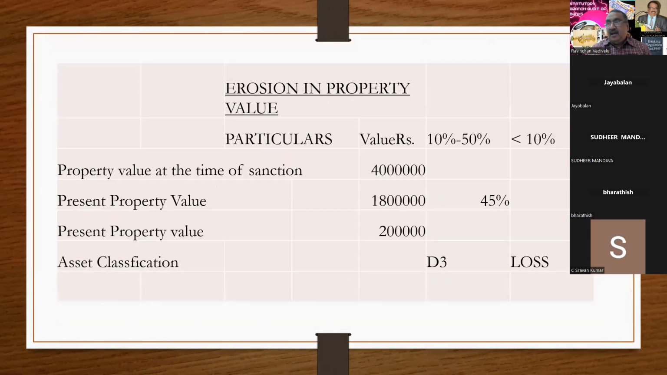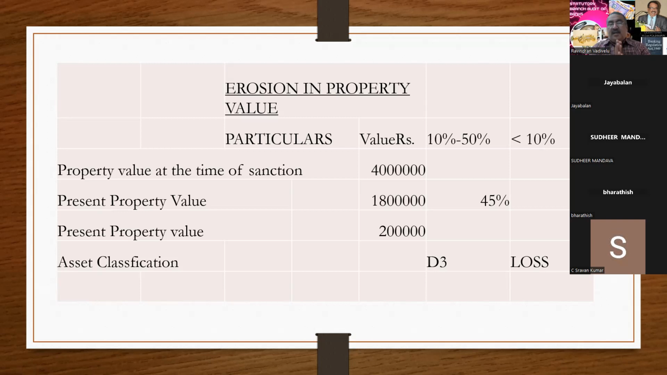If after availing the loan, suddenly due to some other reason, the value of the property has come below 50% and up to 10%, though the accounts are standard, you can directly classify that account as doubtful 3. That means you have to make 100% provision. If the value falls below 10%, then you can treat it as loss asset.